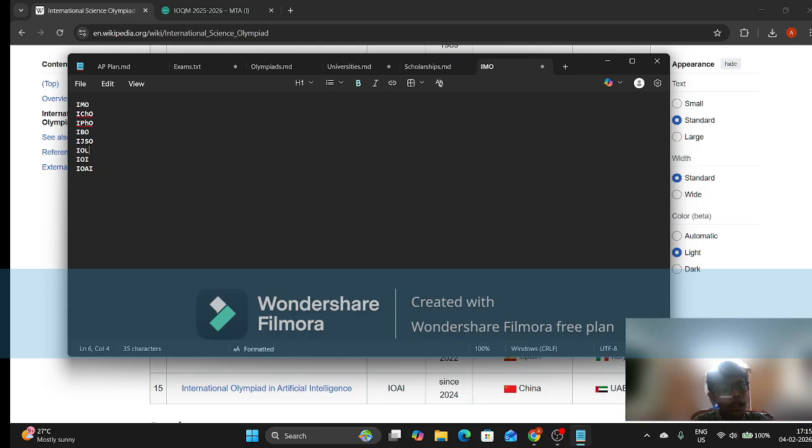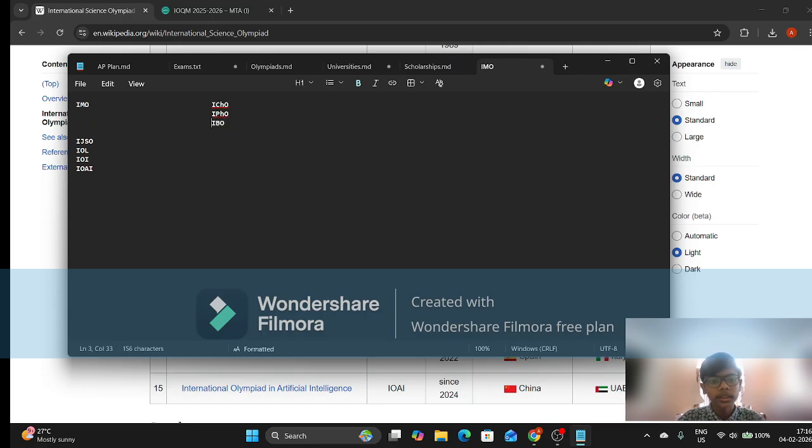IChO and IPhO and IBO, these three are extremely hard. So these are definitely going on the top. I'm ranking them here. Apologies. Yeah, so these three are definitely going here.